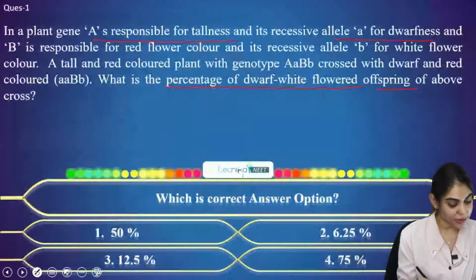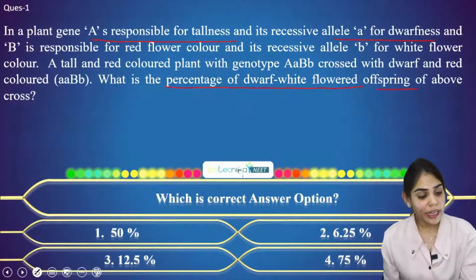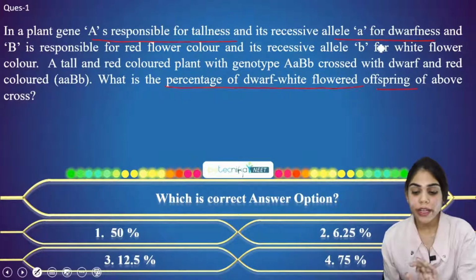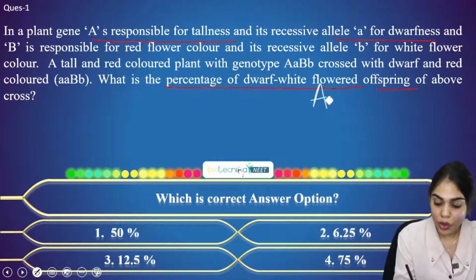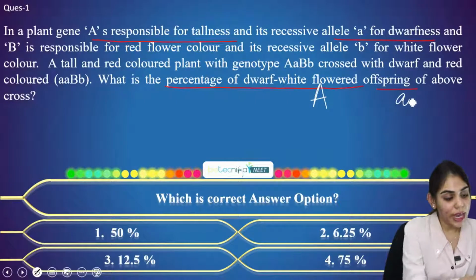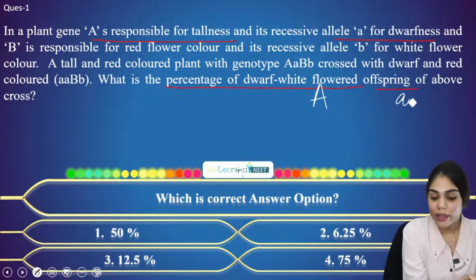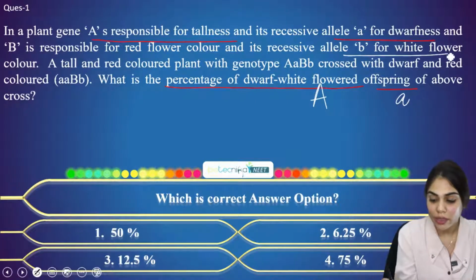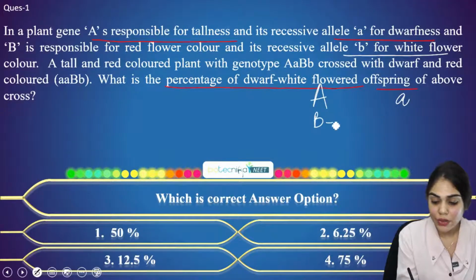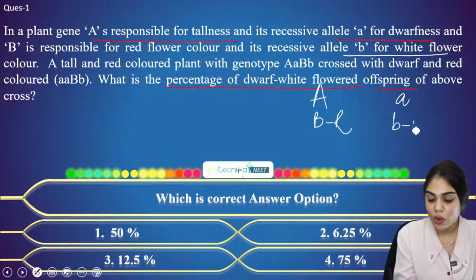So let's see what is being asked. A for tallness and small a for dwarfness. B is responsible for red flower color, and recessive b is for white flower color. So B is for red and small b is for white.